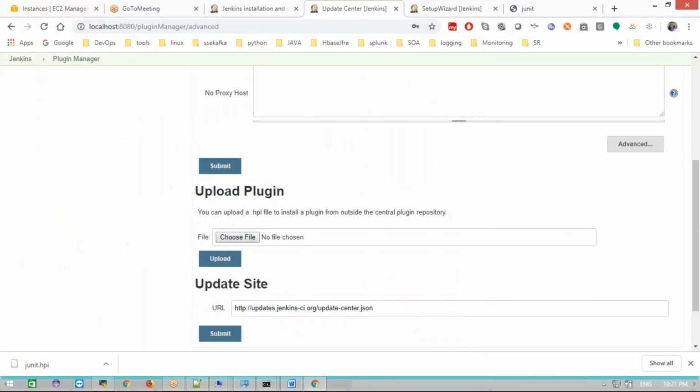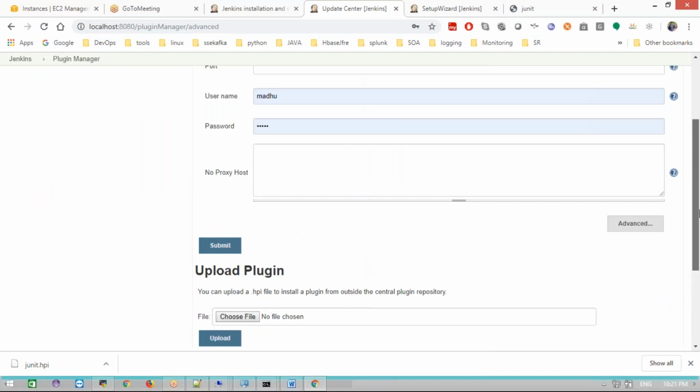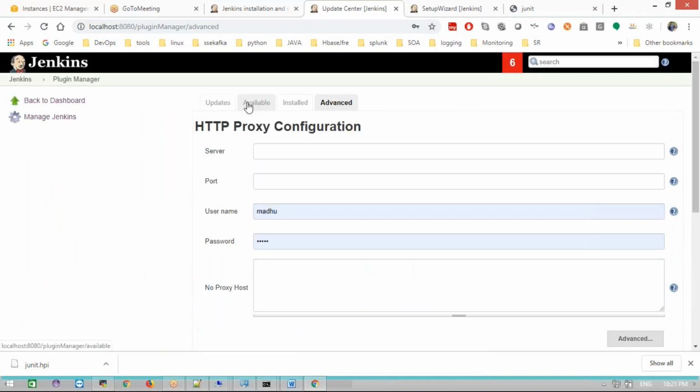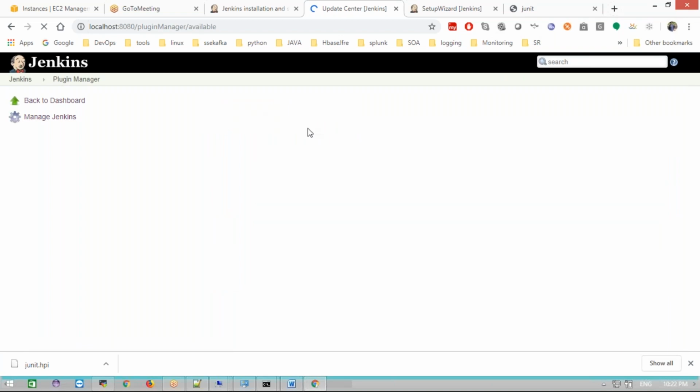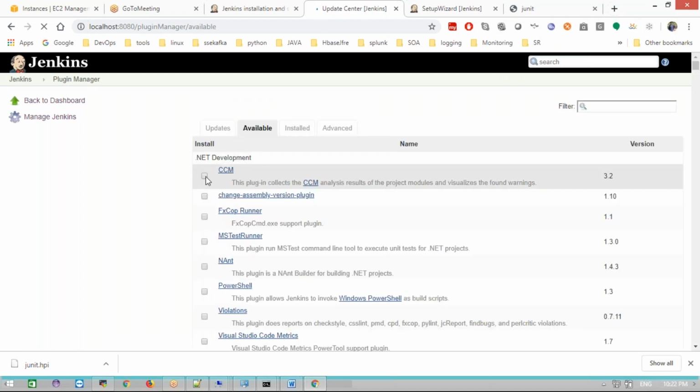I already have it, I don't want to install that. Then you can click that and install. For example, if you want to install any plugin, what will we do? Go to the available tab. If you want to install any plugin, just click this and click this option.